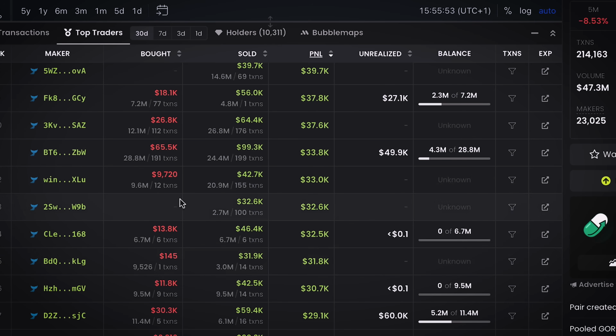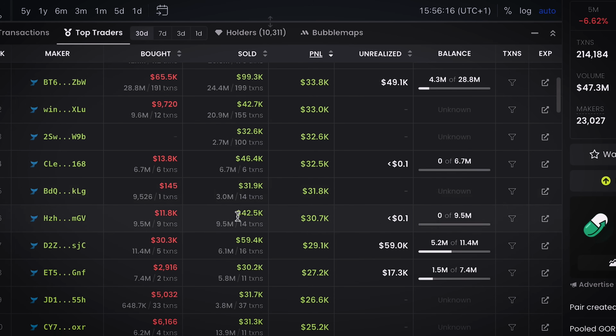Another mistake you guys make is you just look at this guy bought with $145 and you think he made $31,000. But in real sense, he did one transaction, he bought 9,000 tokens, but he's selling 3 million tokens. So where did he get the 3 million tokens from? It simply means he actually transferred it from other wallets and sold on this particular wallet. So this is not the wallet you want to look out for.